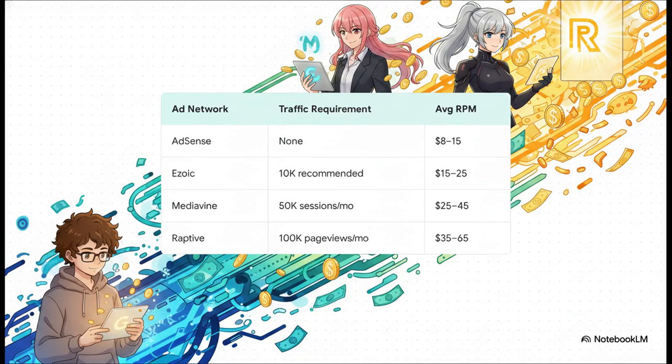Now, as you might guess, blog display ad revenue is a progression. As your traffic grows, you climb the ad network ladder. You'll probably start with Google AdSense, sure, but eventually you want to move up to Ezoic, Mediavine, and Raptive. You're effectively doubling your revenue per 1,000 visitors at each new tier. And remember, this is all from that exact same original intellectual property.